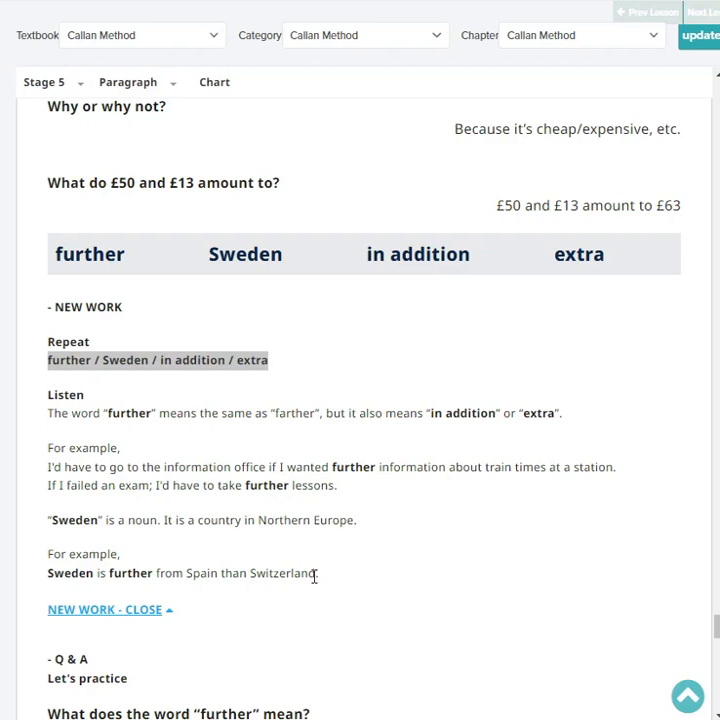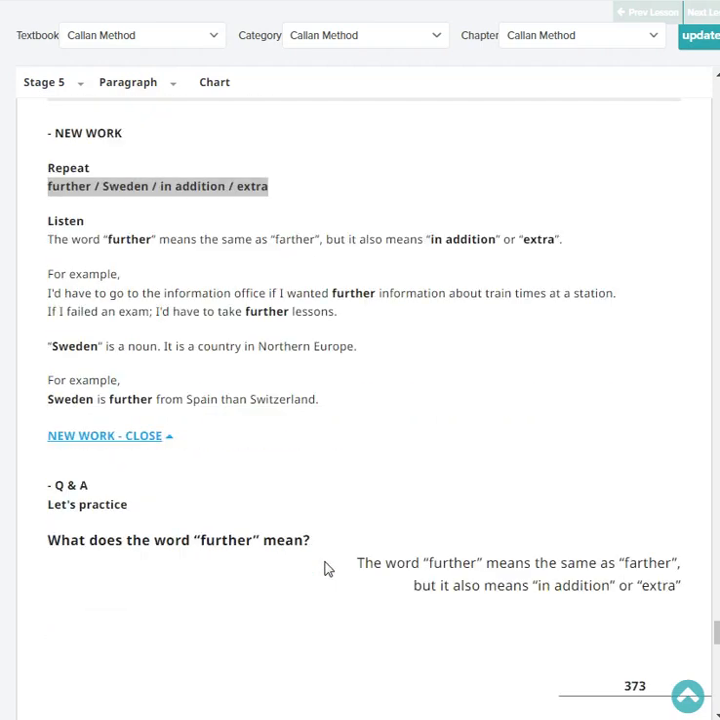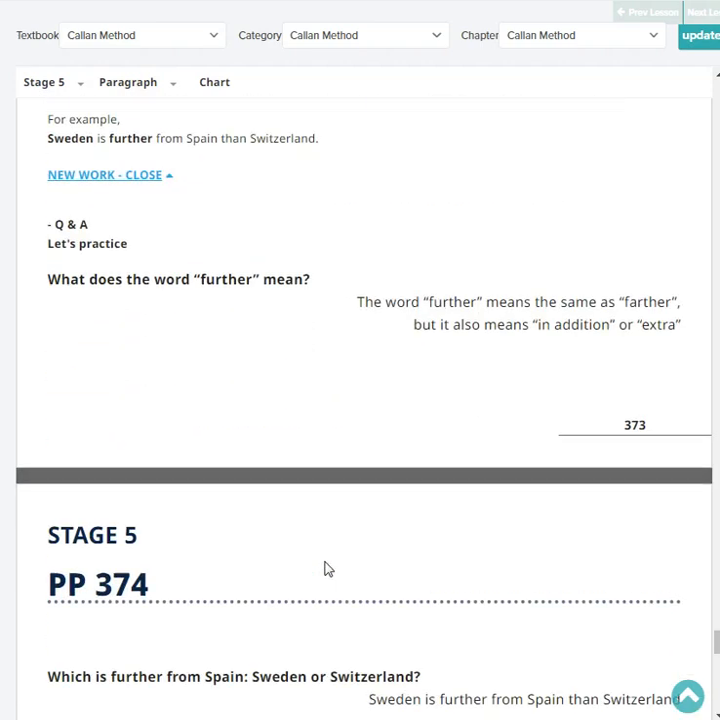Sweden is a noun. It is a country in northern Europe. For example, Sweden is further from Spain than Switzerland. Let's practice. What does the word further mean?